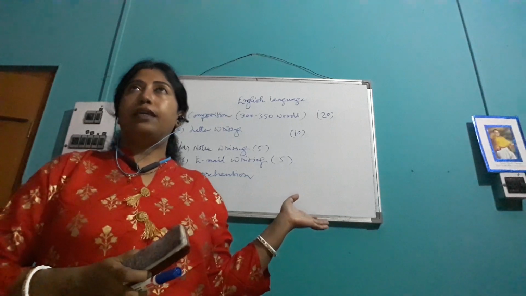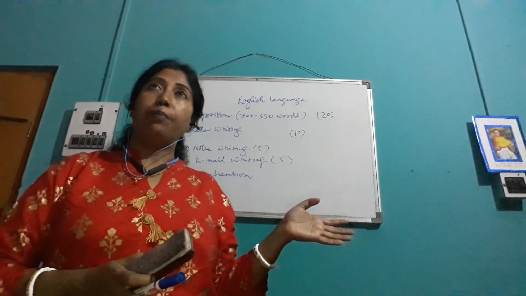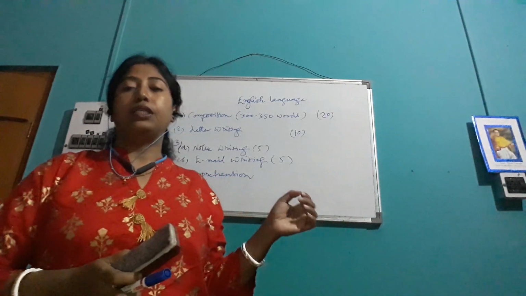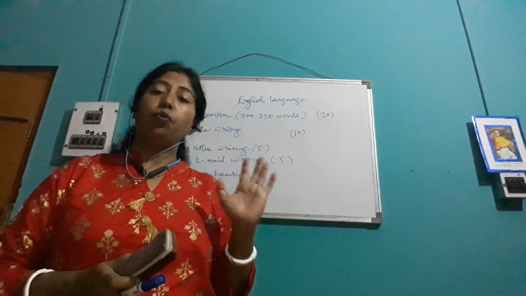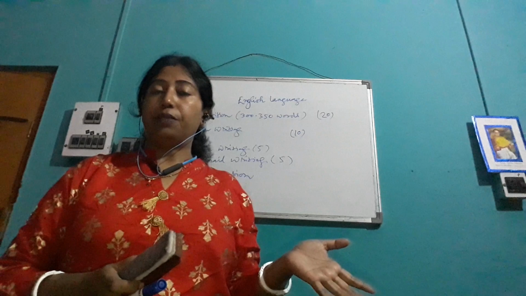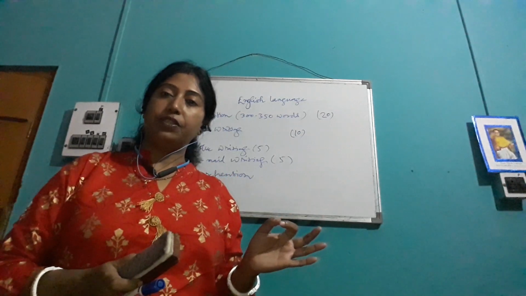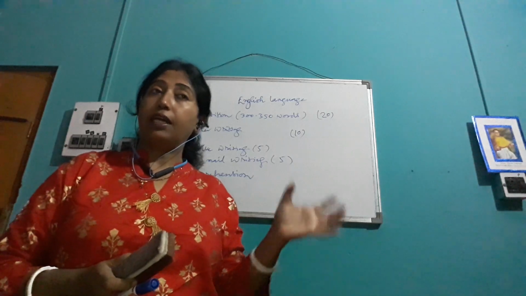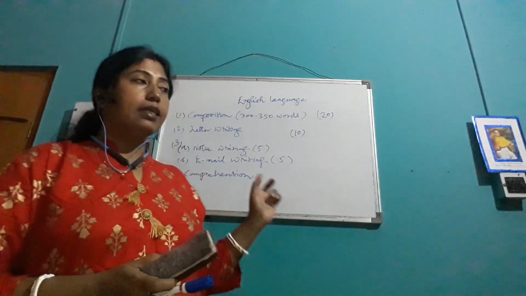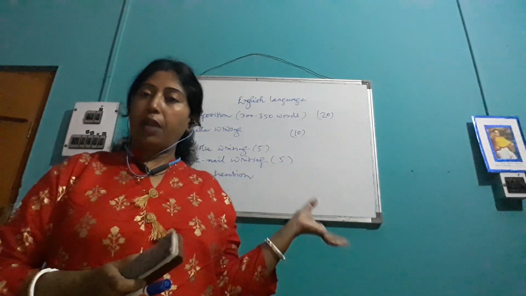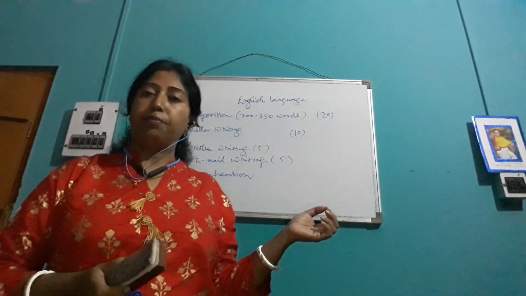Then there is question 5B, that is, fill in the blanks with appropriate words. The council hides this very word, preposition. They don't use the word preposition, but the students have to understand that fill in the blanks with appropriate words means fill in the blanks with prepositions. The council conceals it, but the students have to understand it. So you have to use the correct preposition. 8 blanks will be there, and 8 prepositions you are required to write. Each carries half a mark, which means 4 marks.